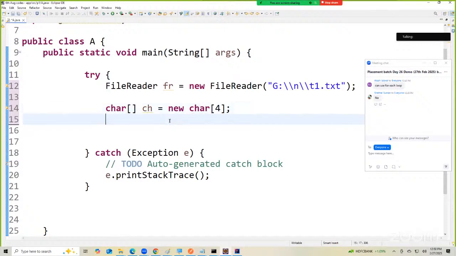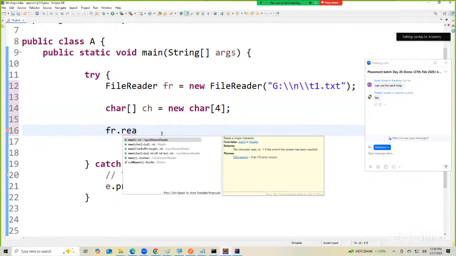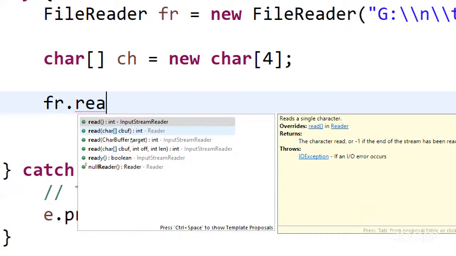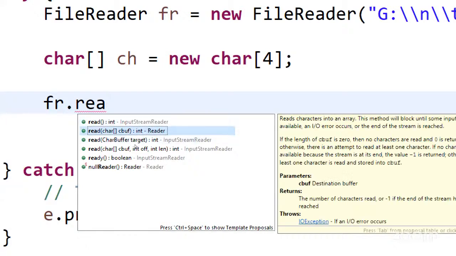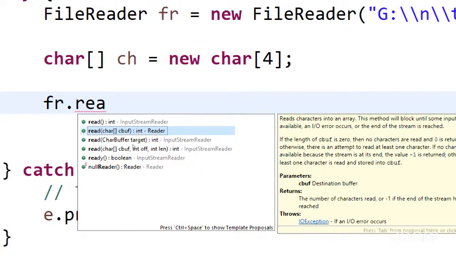Alright. Now what will I do? I'll use fr.read. There is one more overloaded method. Do you understand the meaning of overloaded method? Method names are the same, but the arguments are different. In the same class, we have multiple methods with the same name, but these methods have different types and numbers of arguments. Is this clear? Next.